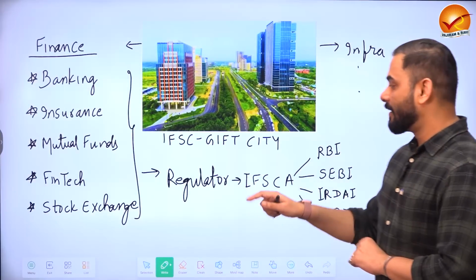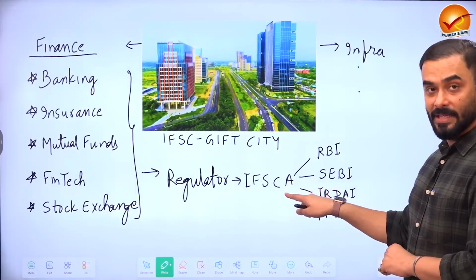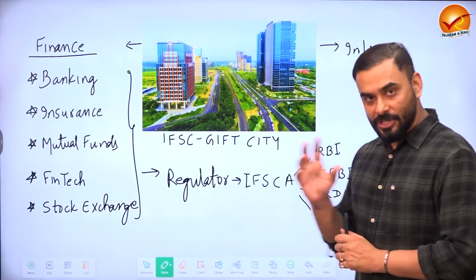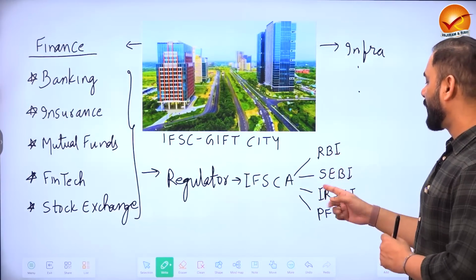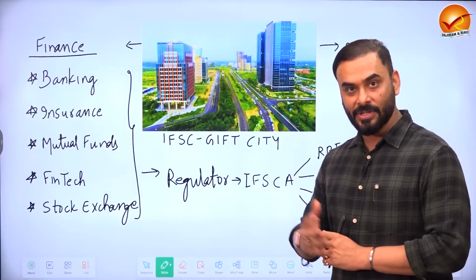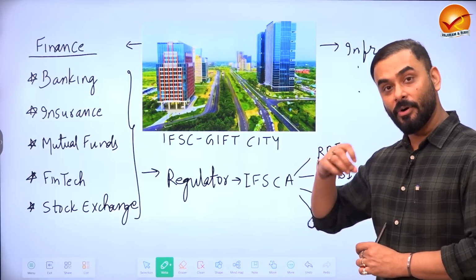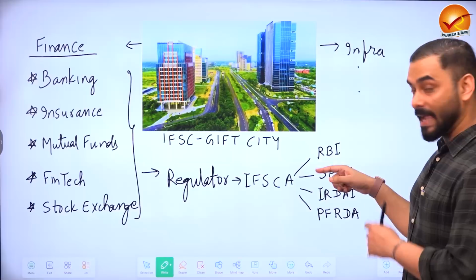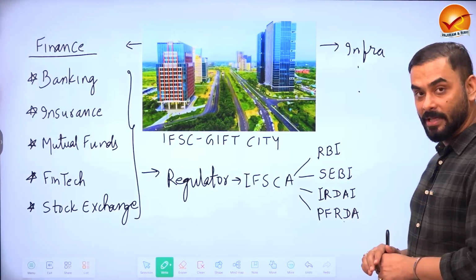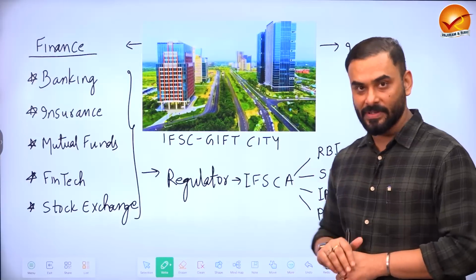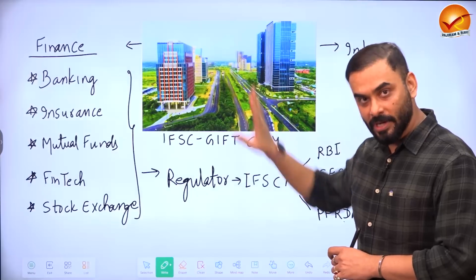So the Government of India created the International Financial Service Center Authority, IFSCA. This is that regulator, which is going to regulate the activities related to banking, capital market, insurance, pensions, etc. within IFSC, which means this regulator is going to perform all the functions performed as a regulator by these four regulators: RBI, SEBI, IRDA and PFRDA, but only inside IFSC. Only inside this IFSC, IFSCA will be the regulator.